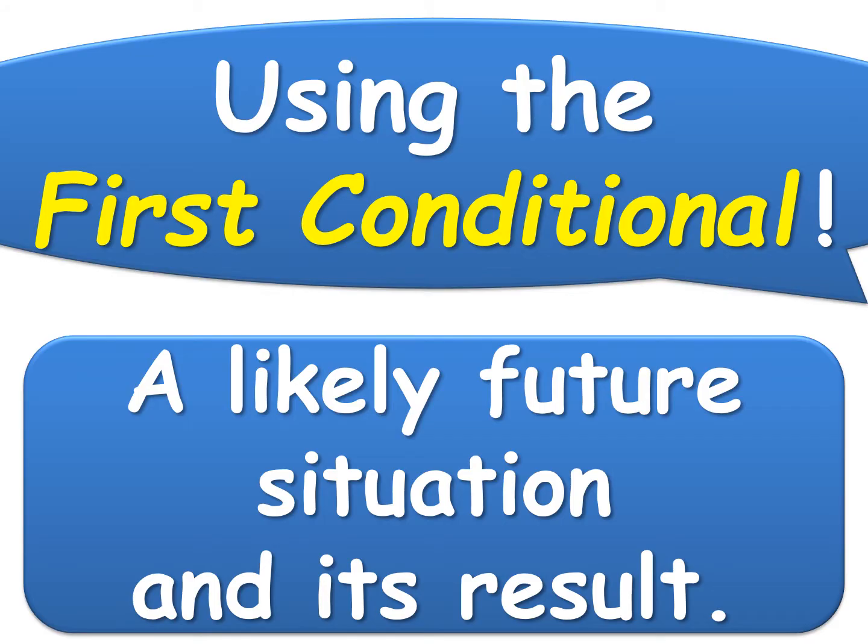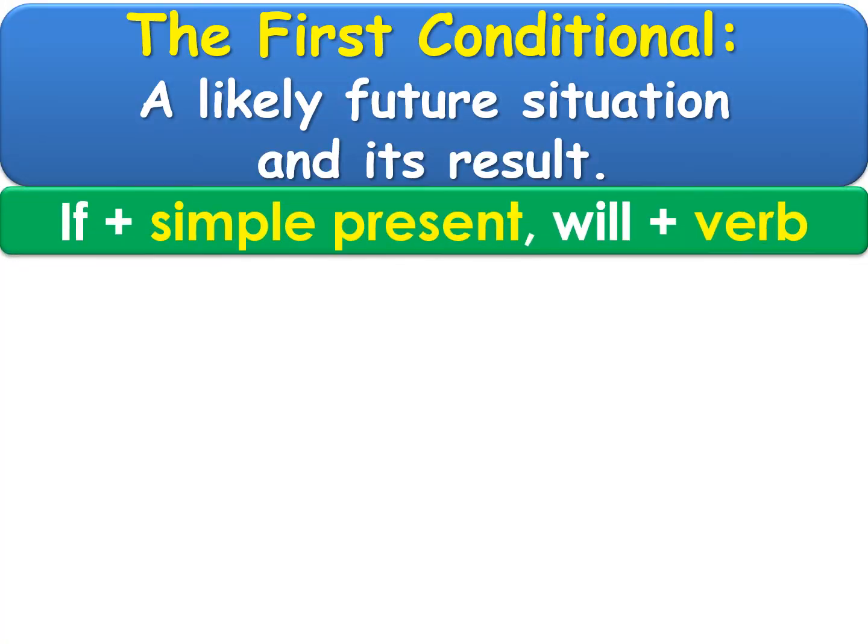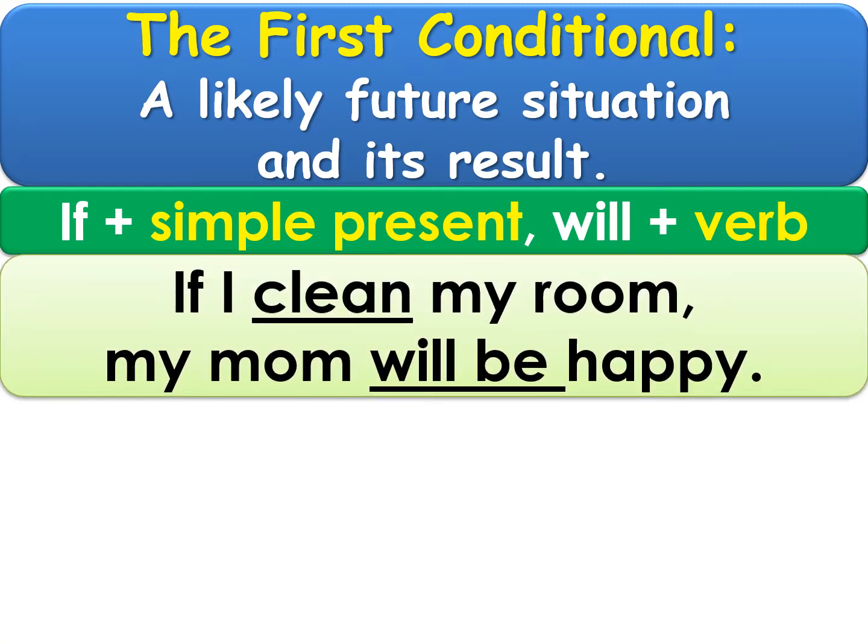So what you were just doing was using the first conditional. First conditional is when we start with an if clause, and then we talk about a likely future situation and its result. So if you do something, this will happen. So first we use the if clause with the simple present tense, and then the second clause uses will, the future tense. So if I clean my room, my mom will be happy.